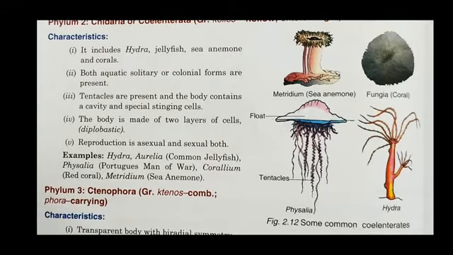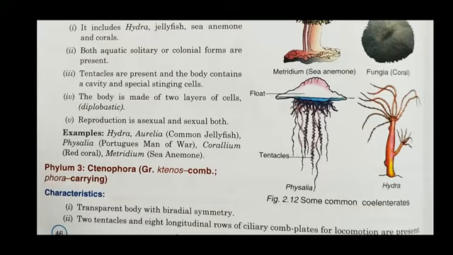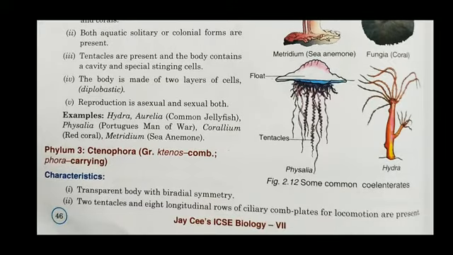They have tentacles, and their body is made up of two layers of cells, diploblastic, and their reproduction is asexual and sexual both. The examples are hydra, jellyfish, sea anemone, red coral, and corallium.